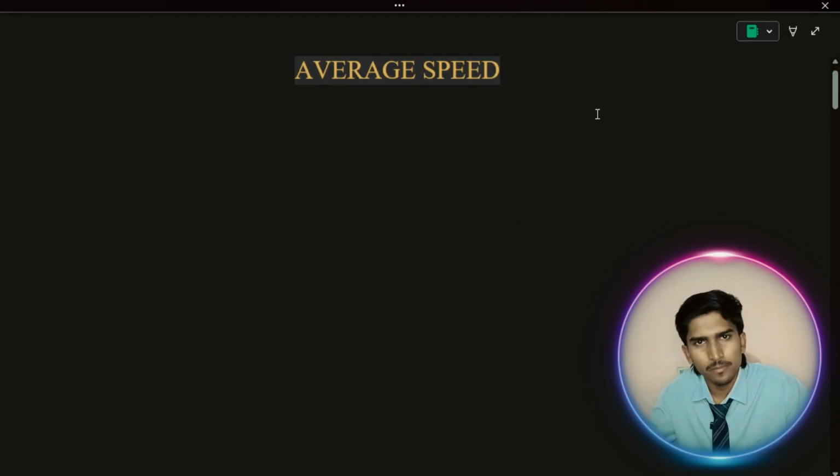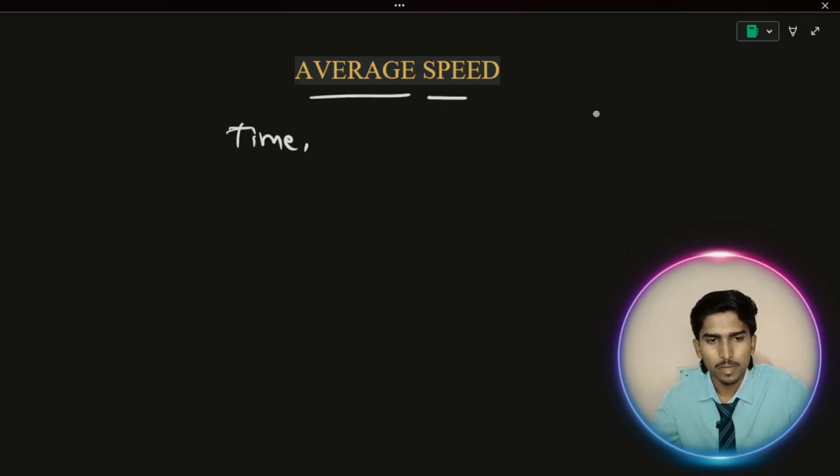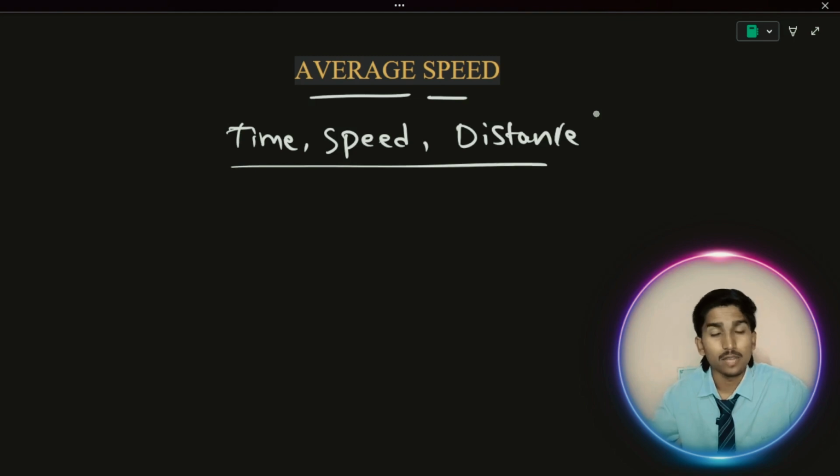Now we are going to understand the fundamentals of average speed, or the formula of average speed. We know that average speed is one of the important topics under time, speed, and distance. We know the relationship between time, speed, and distance. In the previous video I already explained, speed is equal to distance by time.